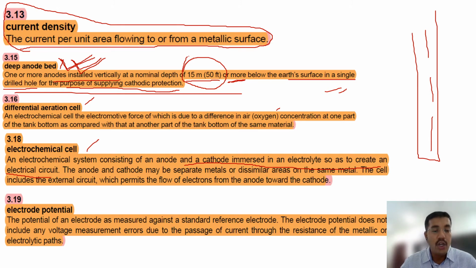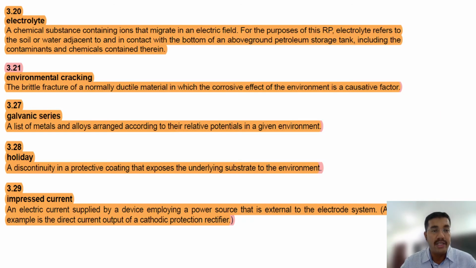Electrode potential: how much is the potential of the electrode? The potential of an electrode is measured against the standard reference electrode. Whatever reference electrode is used, based on that the electrode potential will be measured. Electrolyte is the medium. If it is anode and it is cathode, then the medium which touches anode and cathode is called electrolyte, a chemical substance containing ions that migrate in an electric field.